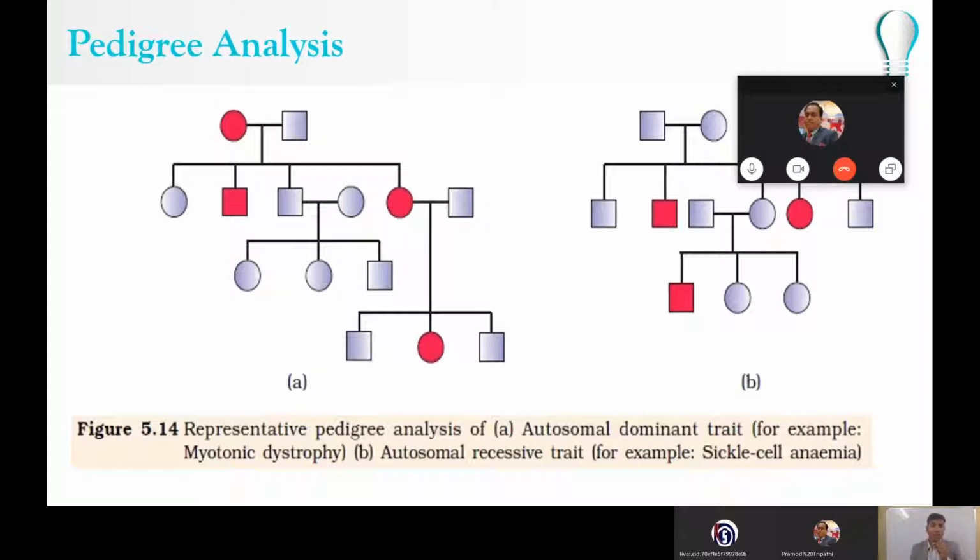If the defect is lying in the X chromosome, we know the females have two X chromosomes. So if one X chromosome is okay, and the defect is recessive, then the dominant X chromosome will mask it and the disease will not be expressed. So the female will just remain a carrier.